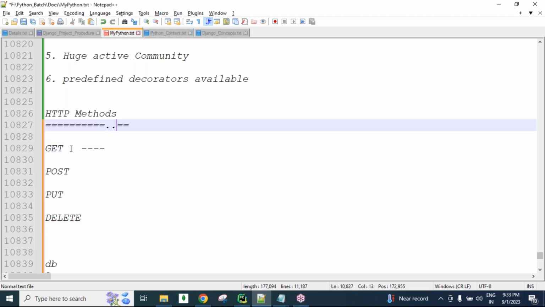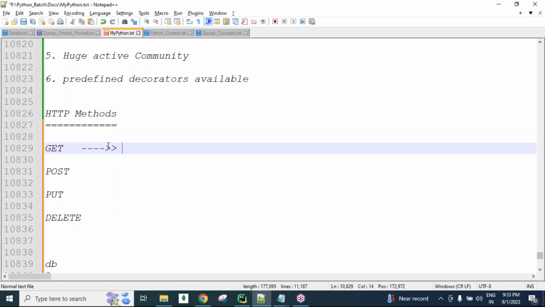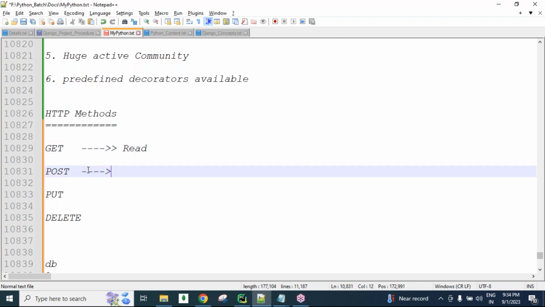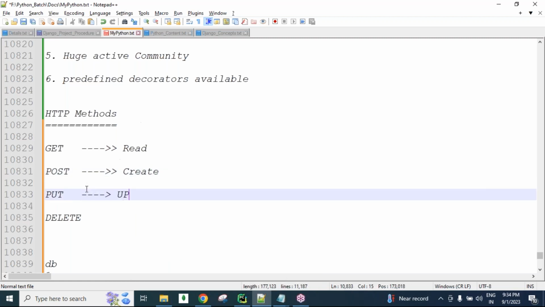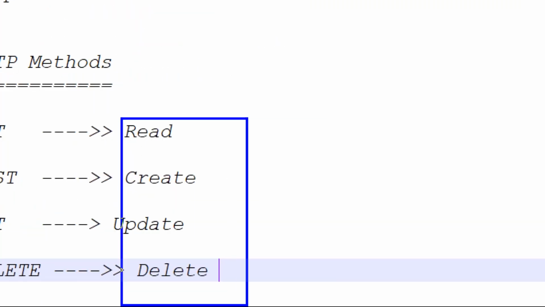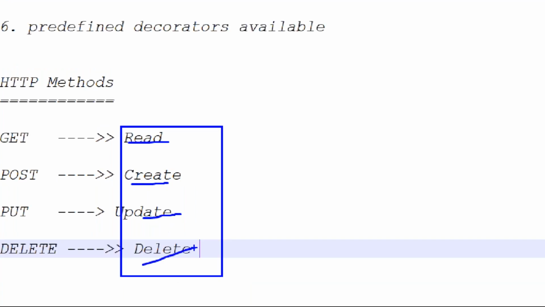In the database, we can do read operations, create operations, update operations, and delete operations. That's why we call them CRUD operations: creating, reading, updating, deleting.